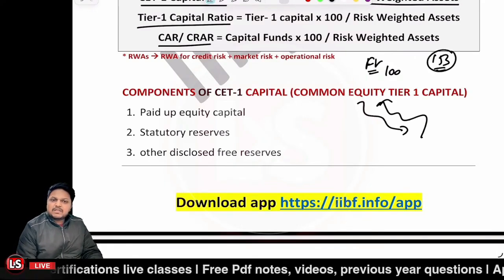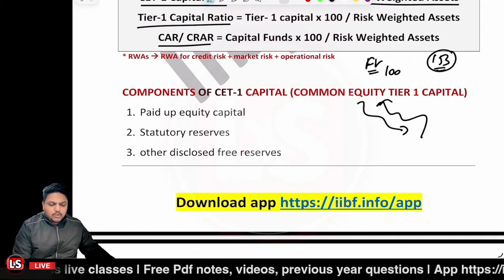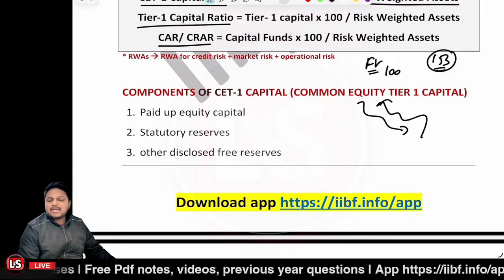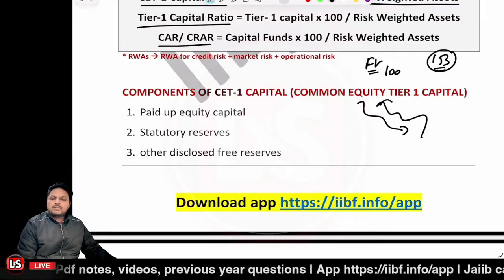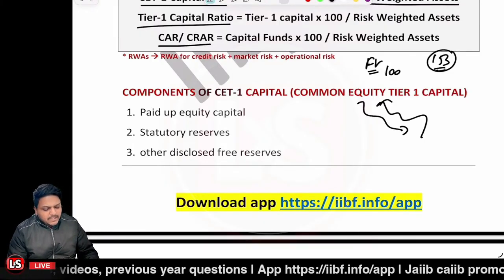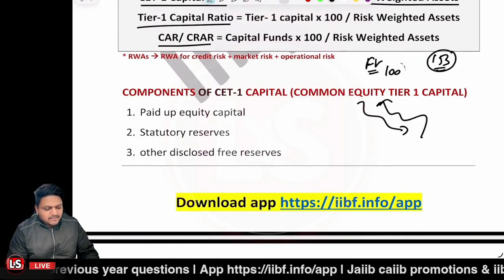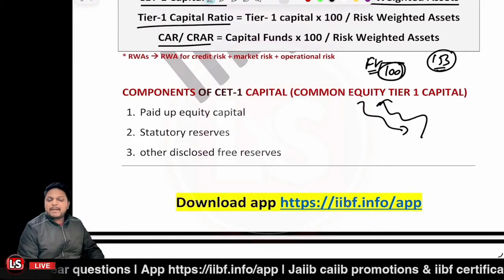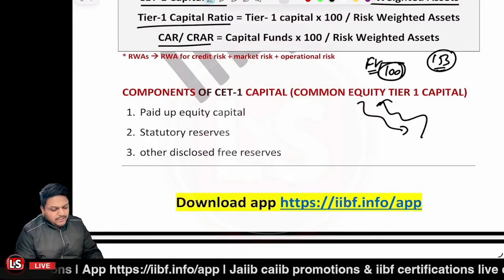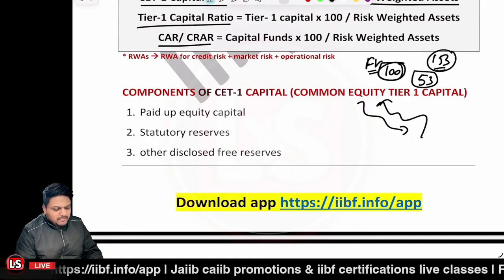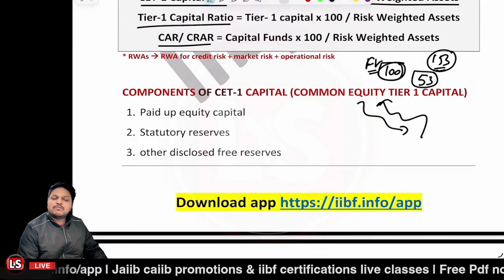It means rupees 100 is basically the paid up value of the share, and 53 would go into the share premium account.